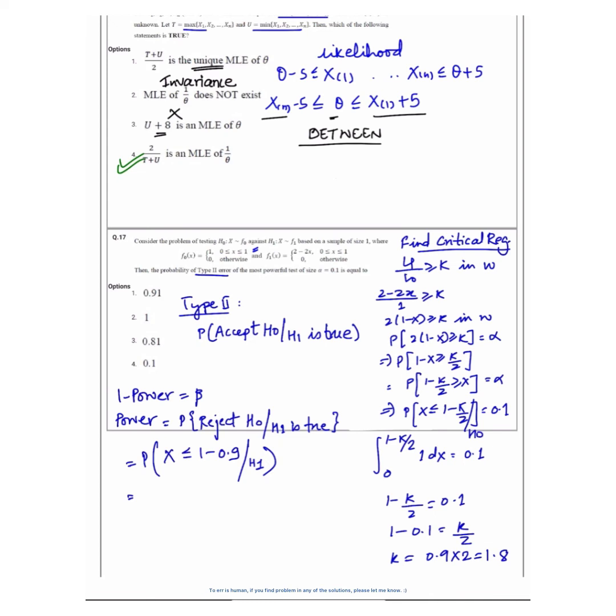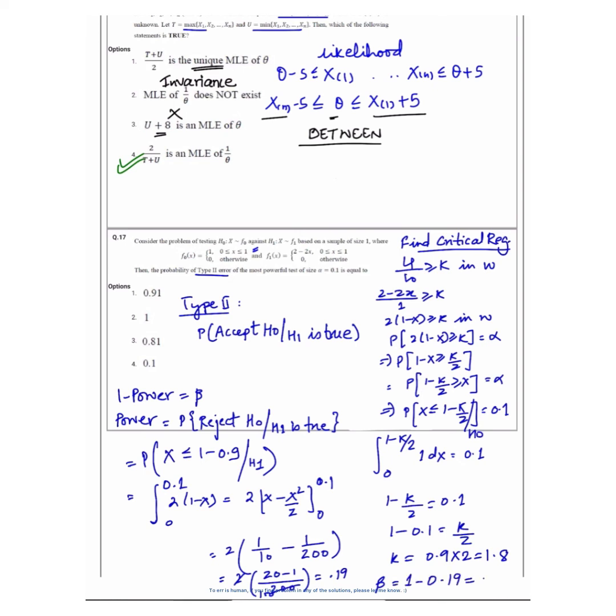So we already have the probability x less than or equal to 0.1 given H1 is true. So the power of the test is equal to 0.19, hence type 2 error is 0.81.